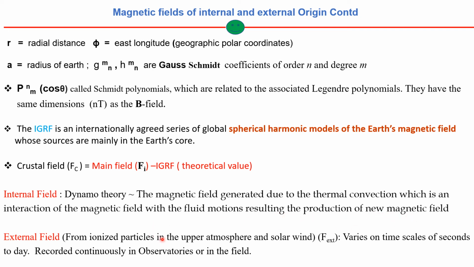And how are the external fields generated? By ionized particles in the upper atmosphere and the solar wind, and there are variations on time scales from seconds to days, which are recorded continuously in observatories or in the field.